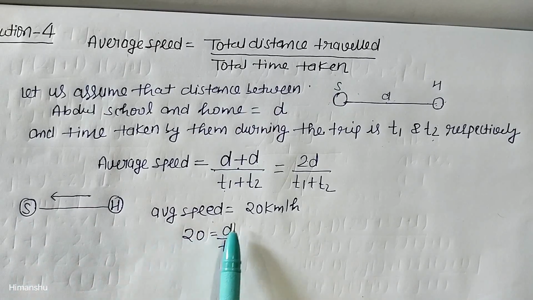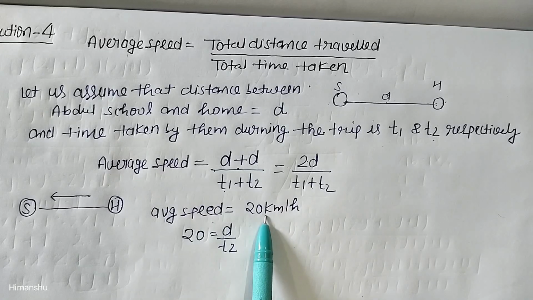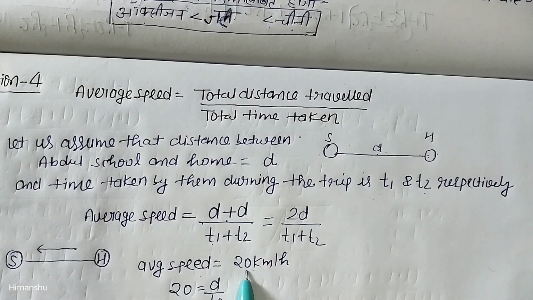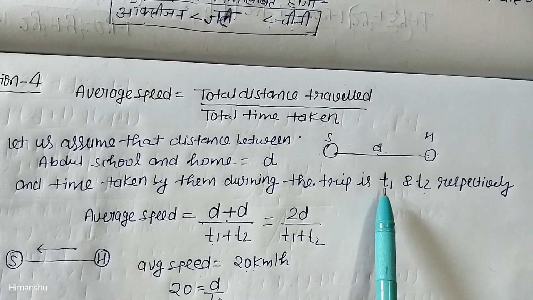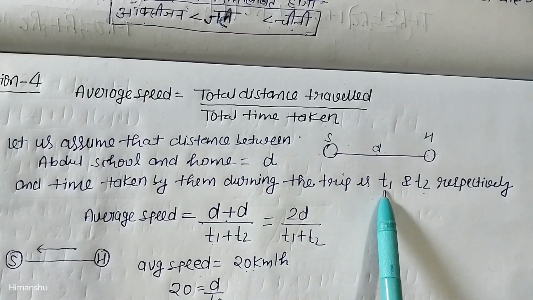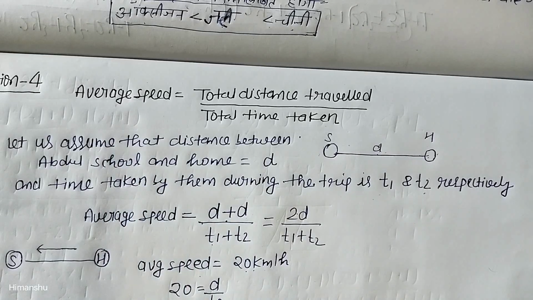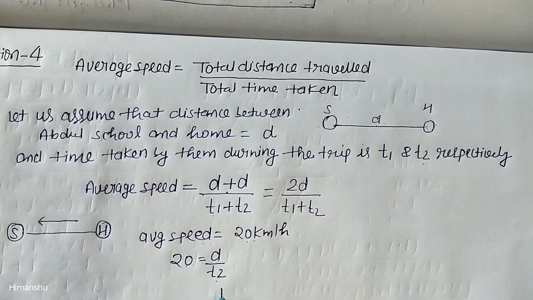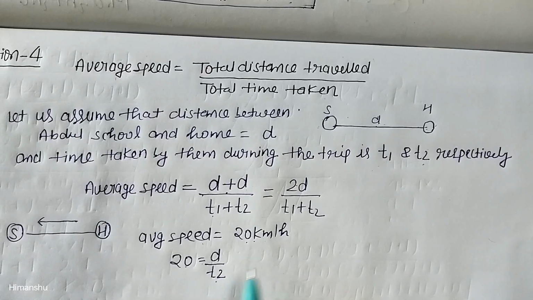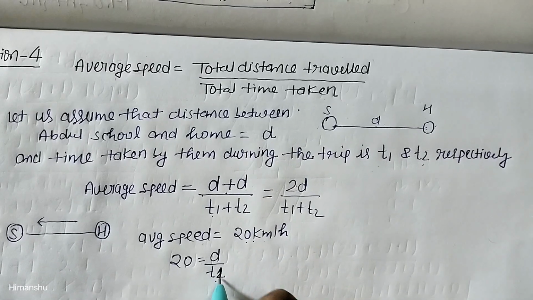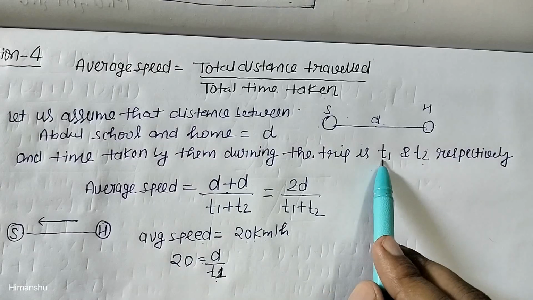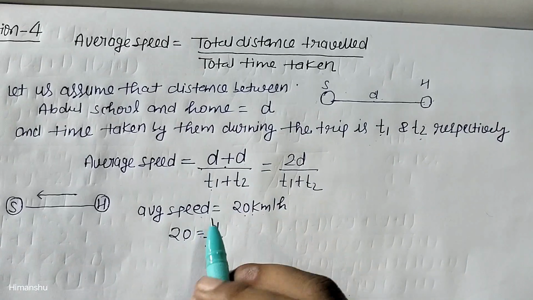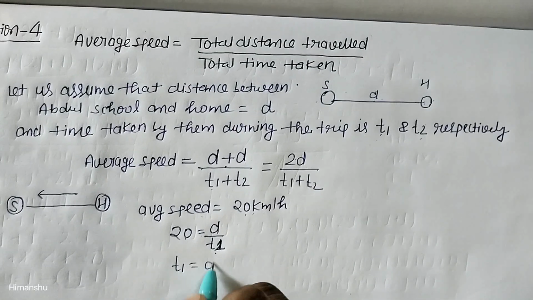Now if we consider the first scenario, when Abdul is going from his home to school, his average speed is given as 20 km per hour. If we put the value of 20 km per hour, distance D and time interval T1 in the above formula, then it will become 20 is equal to D by T1. Because T1 is the time taken by Abdul when he is going from his home to school. So T1 will be equal to D upon 20.